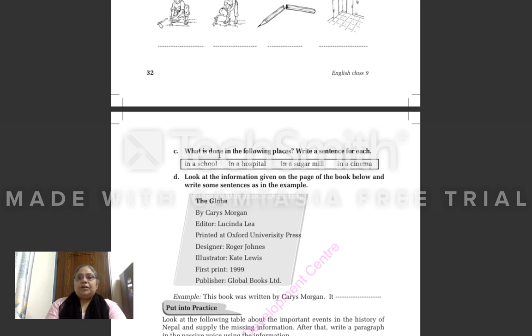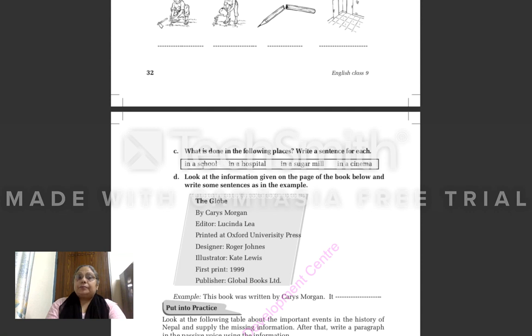C part. What is done in the following places? Write a sentence for each. What is done in a school? What is done in a hospital? What is done in a sugar mill? What is done in a cinema? We watch movies in a cinema. Sugar is produced in a sugar mill from sugar cane. Patients are looked after, or patients are treated in a hospital. We learn, okay, we learn in a school.